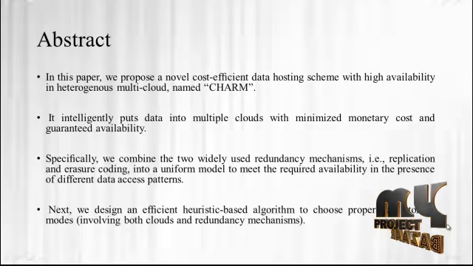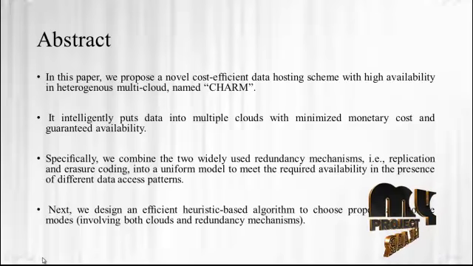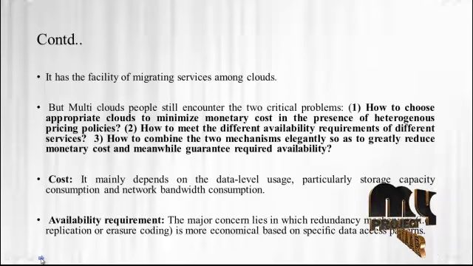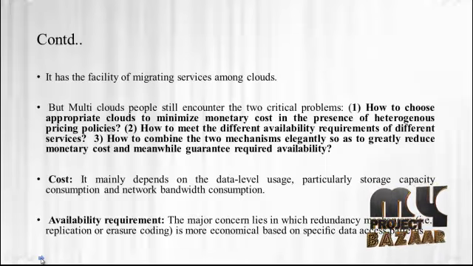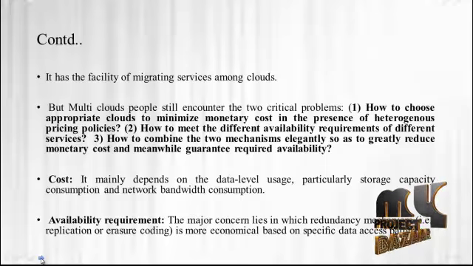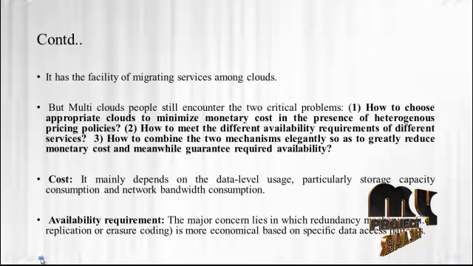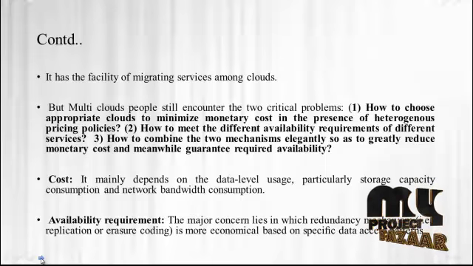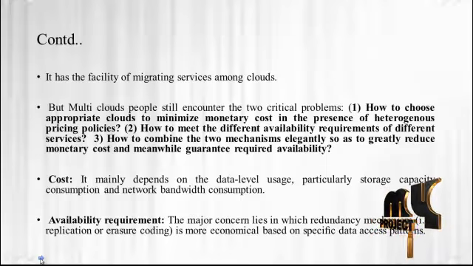Next, we design an efficient heuristic-based algorithm to choose proper data storage modes involving both clouds and redundancy mechanisms. Then it has a facility of migrating services among clouds, but in multi-clouds people still encounter two critical problems in the existing system. They are how to choose appropriate clouds to minimize monetary cost in the presence of heterogeneous pricing policies, how to meet the different availability requirements of different services, and how to combine the two mechanisms elegantly so as to greatly reduce the monetary cost and meanwhile guarantee required availability.